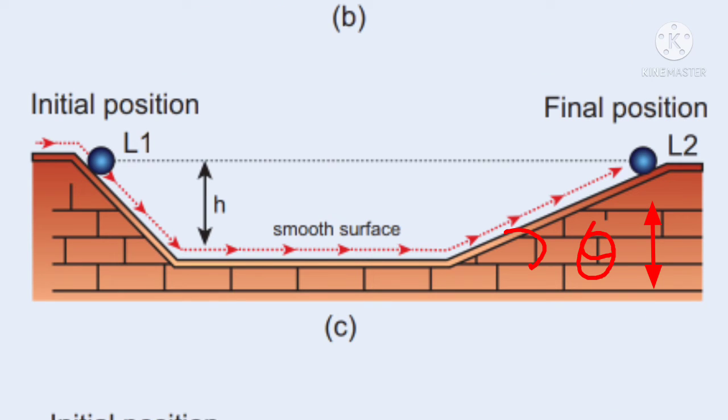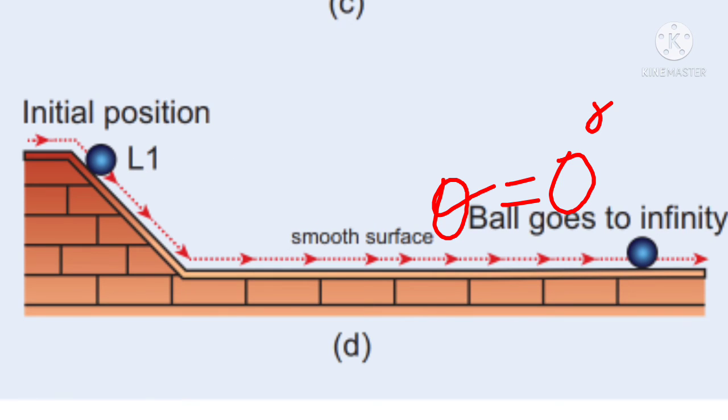The motion of the ball is then observed by varying the angle of inclination of the second plane, keeping the same smoothness. If the angle of inclination is reduced, the ball travels a longer distance in the second plane to reach the same height. When the angle of inclination is made 0, the ball moves forever in the horizontal direction.